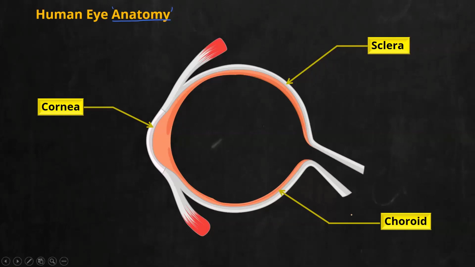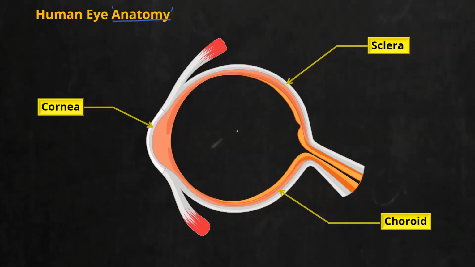Fine. Now comes the innermost layer. The innermost layer of the eye is called, mark it down, retina. So these are the three main layers of the eye. Outer region sclera, middle region choroid, and innermost layer retina. If I focus on the structure of the retina, it is usually supplied with different types of cells. So in the walls of the retina, you can see different types of cells distributed. And this type of cell, you call it photoreceptors.